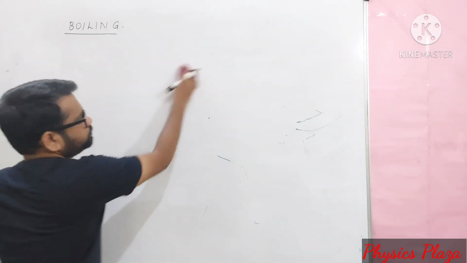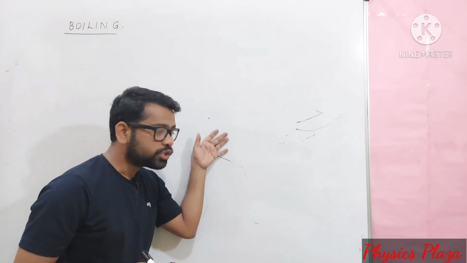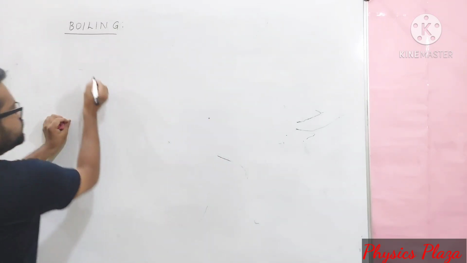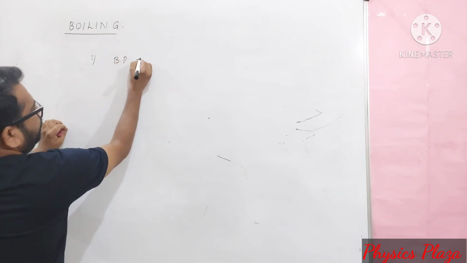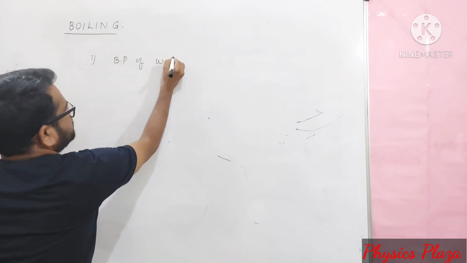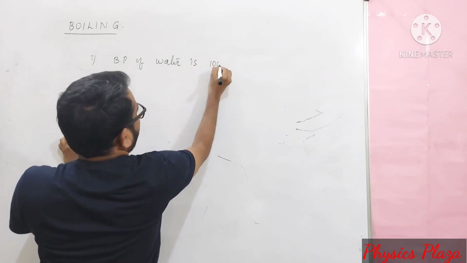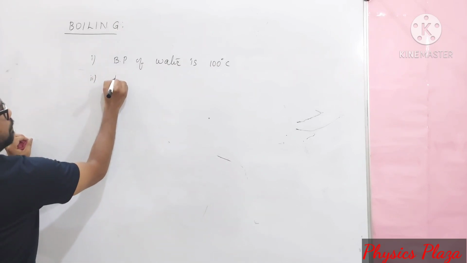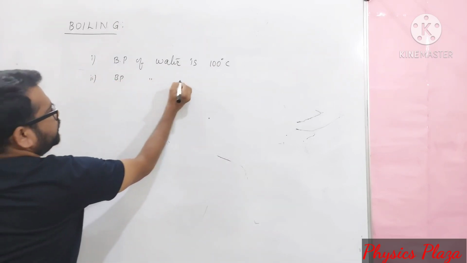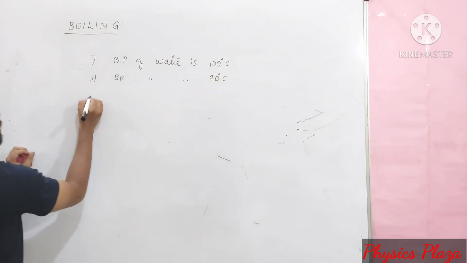Children, let me make a few statements. You have to tell which of these 4 statements is true. The first statement: the boiling point of water is 100 degrees Celsius. Second: the boiling point of water is 90 degrees Celsius.